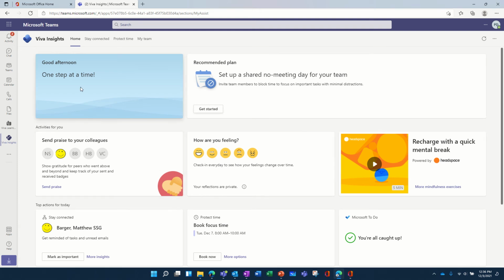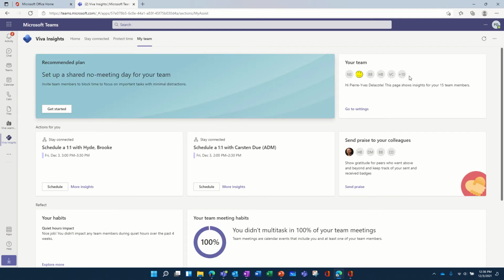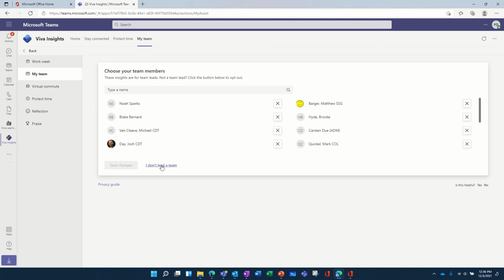Viva Insights for managers, and not only for managers. There's a tab called My Team, where you can actually create a virtual team. That's where it happens. I'm going to go to settings. You can add people in your virtual team. For example, if you have a project, you can create a project team here. You just have to type the name of the person.